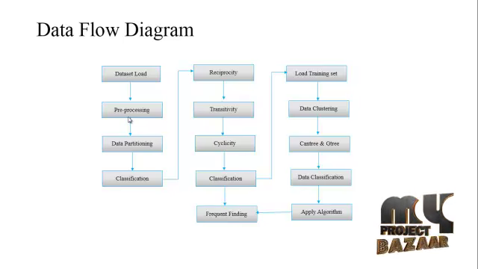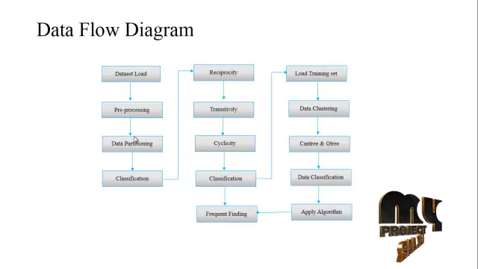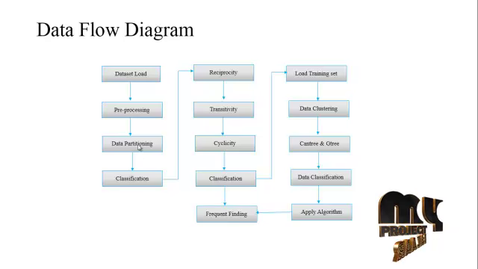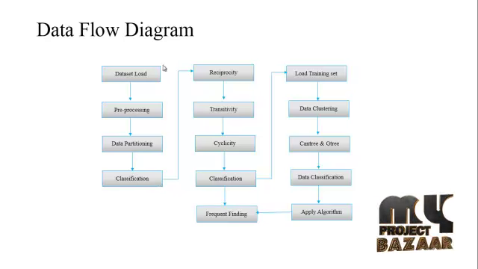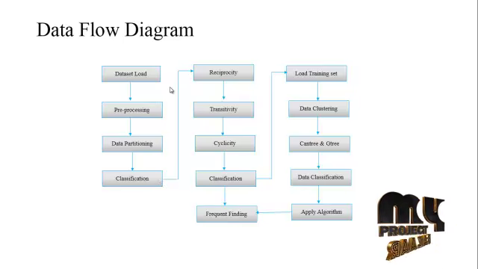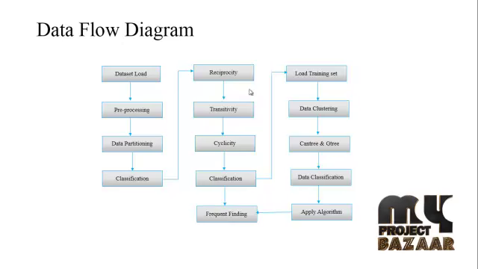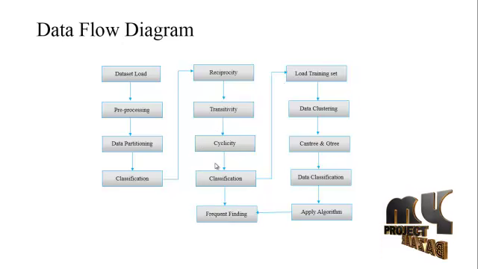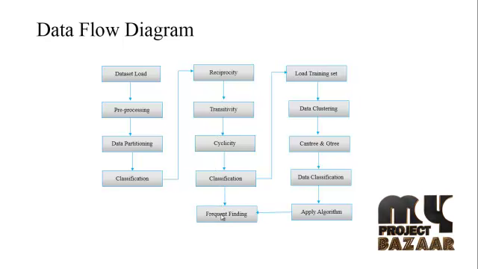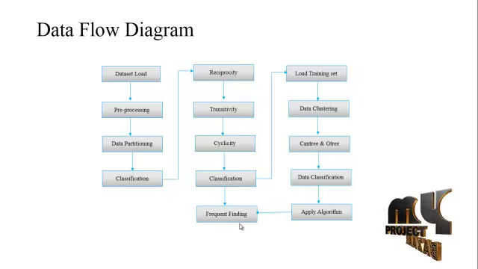After that we get the original data, and the data is partitioned. The partitioning means the data is clustered. After the data clustering, the data is classified. After the classification, we find some points such as reciprocity, transitivity and cyclicity. These are point-based classifications, with which we finally find the frequent item sets in method 1.